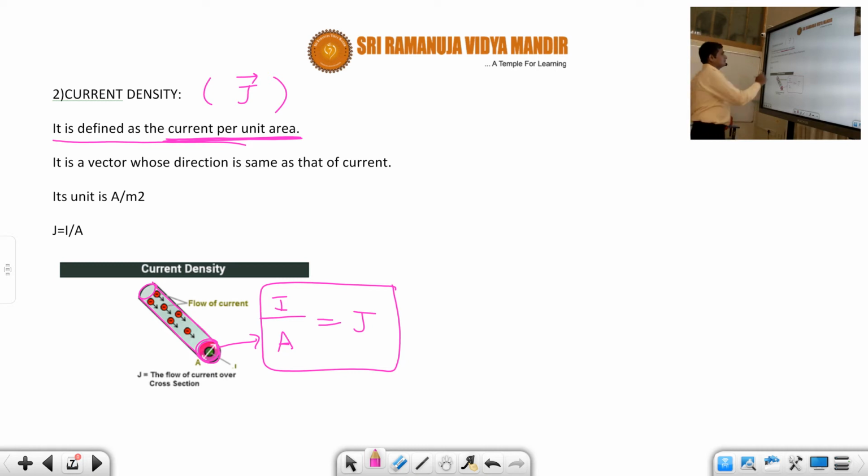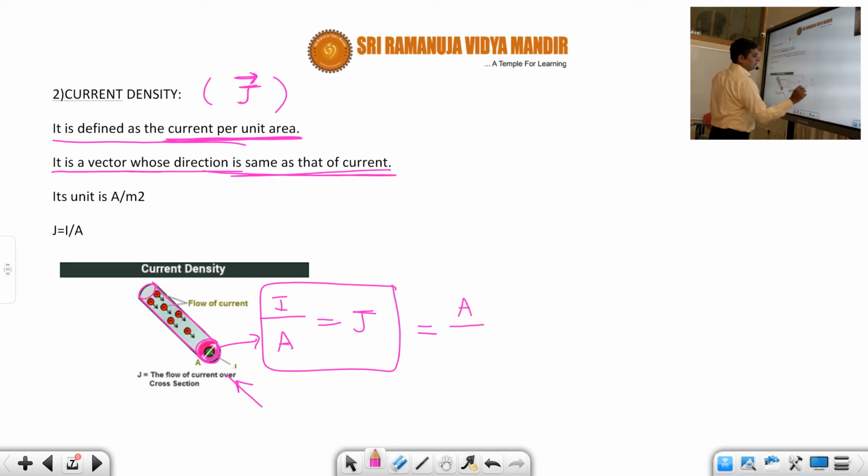So what is the direction of this quantity? It is a vector whose direction is the same as the direction of the current. Suppose the current flows towards this side, then current density is also towards that side. So it should always be represented by an arrow, which indicates that this is a vector quantity. And what is the unit? What is the unit of current? Ampere.